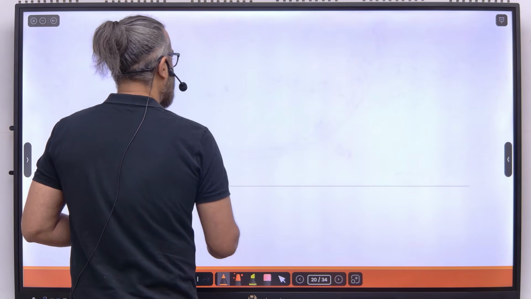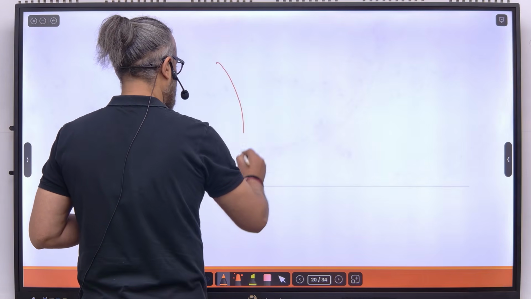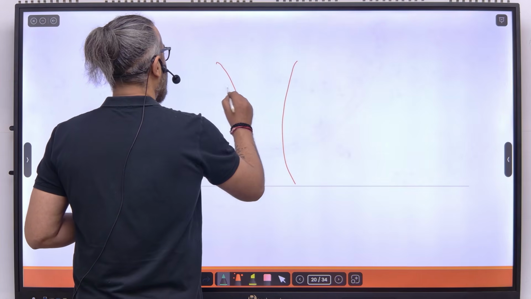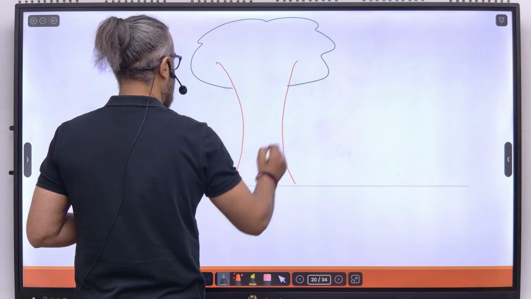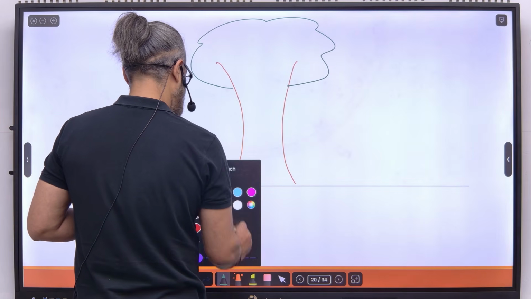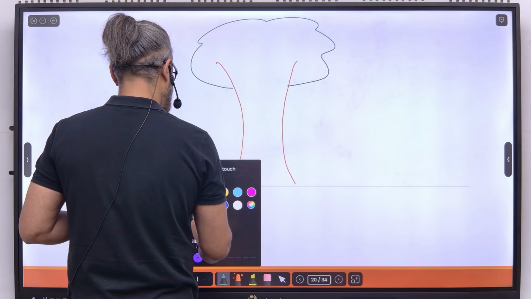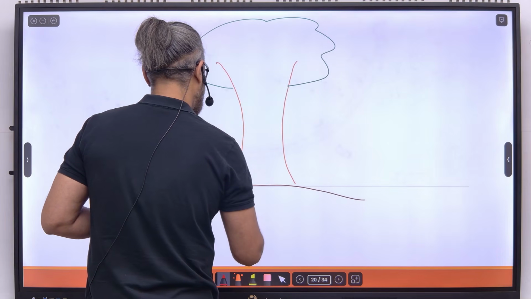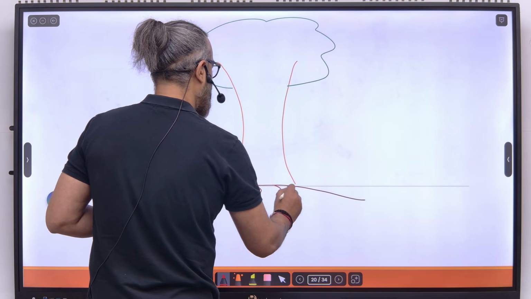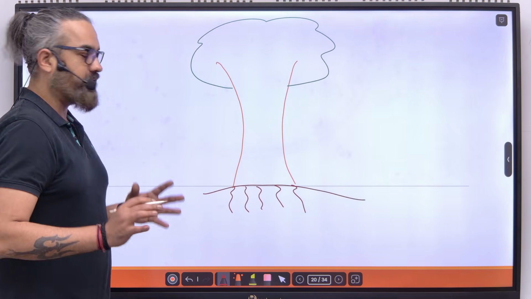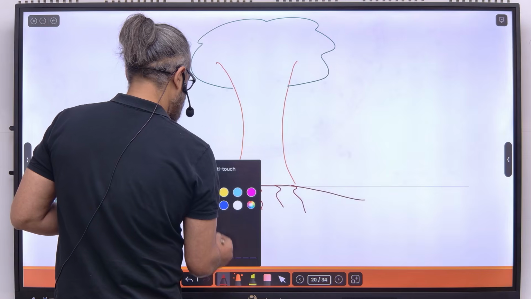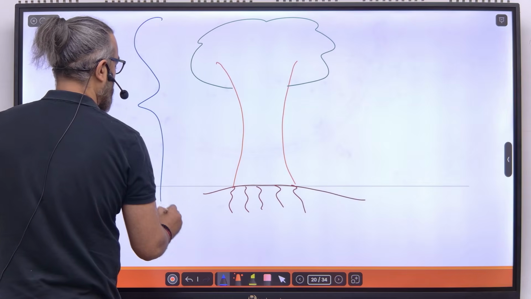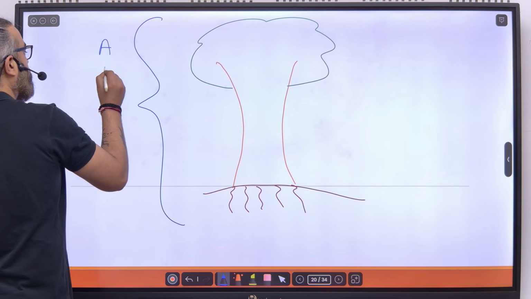Guys, you'll have to excuse my drawing, please. Don't make fun of it. What I've tried to do here is make a tree. I don't know how it's come out, but let's make do with it. Let's call this tree an argument.